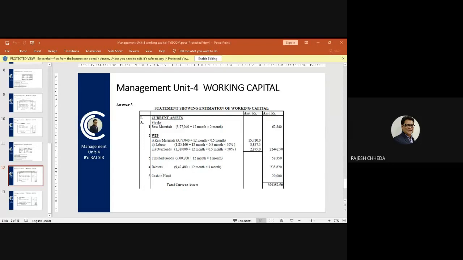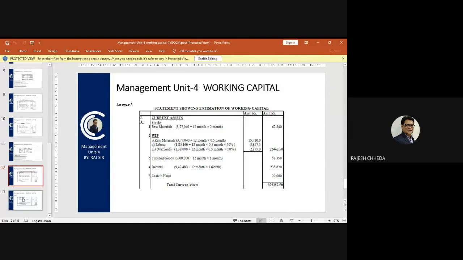And cash in hand in this question is given to you directly. Yes, sir. 20,000. So total of current assets is 3,99,252.50 paisa.